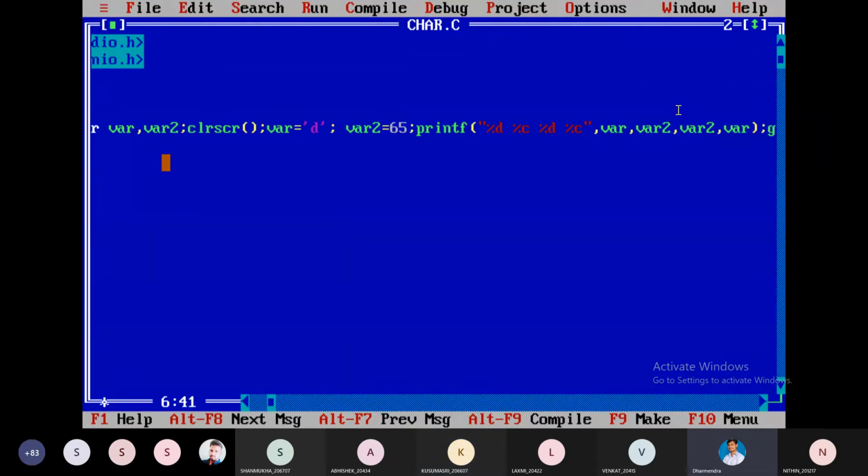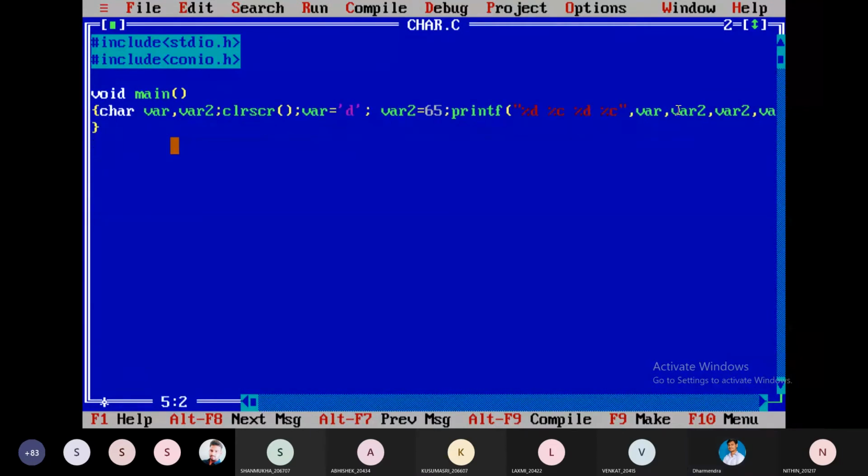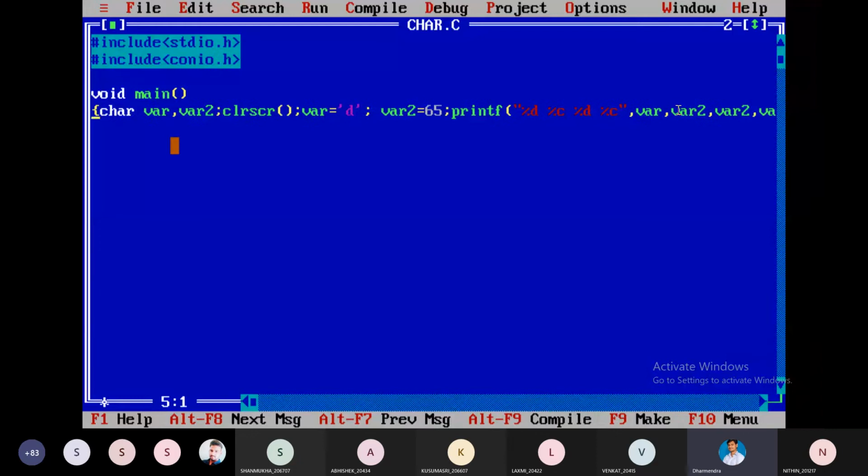We can write and execute it in a single line. For example, this one also: open brace, closed brace, and you can write the C program in a single line. But in order to understand it, we are writing in separate lines.